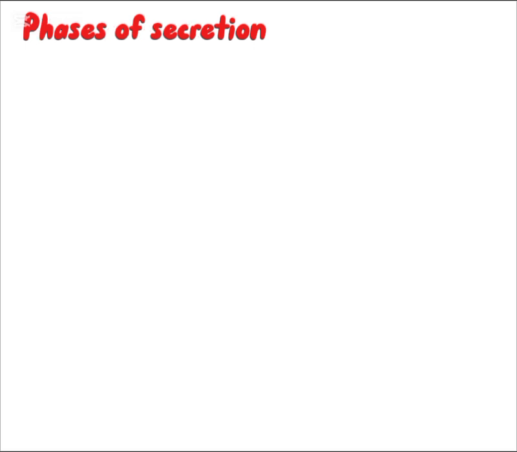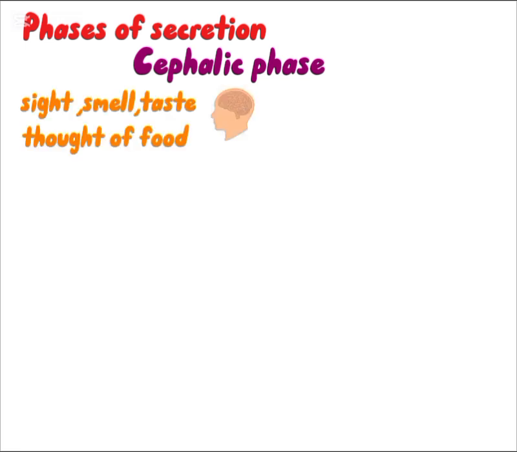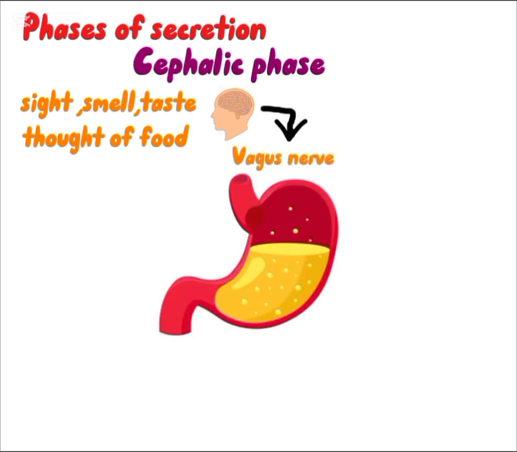Secretion of the gastric juice occurs in three phases that are cephalic phase, gastric phase, and intestinal phase. In the cephalic phase, just the sight, smell, taste, or even thought of food stimulates the vagus nerve, which in turn stimulates the flow of the juice and its secretions. And this occurs before the food reaches the stomach.